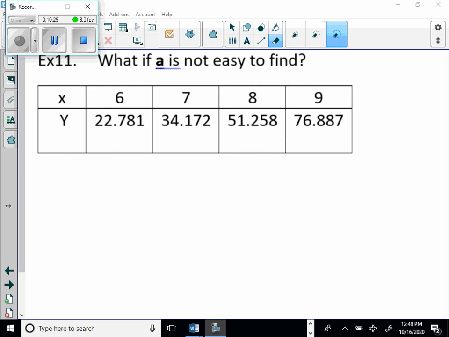So now what if A is not easy to find? You're given stuff that probably does not divide evenly across. At this point, we're going to go through some steps here. Basically, I'm going to have these steps printed out for you so you'll be able to see them and you'll just follow along as I go through.